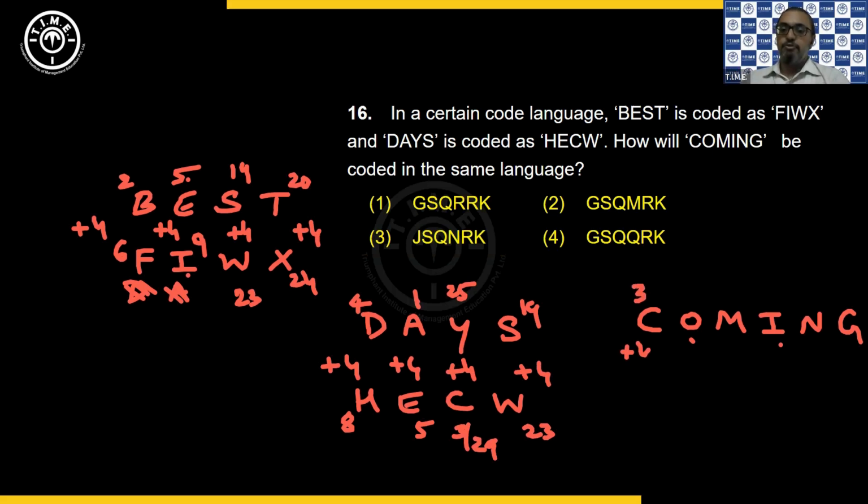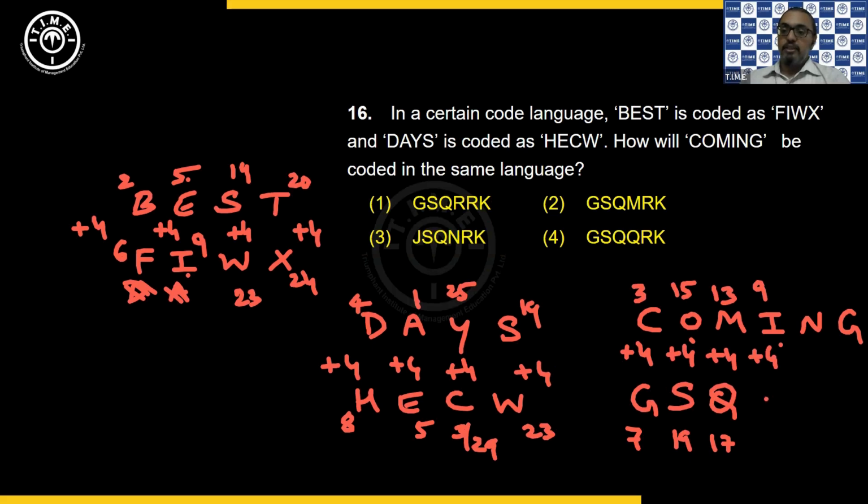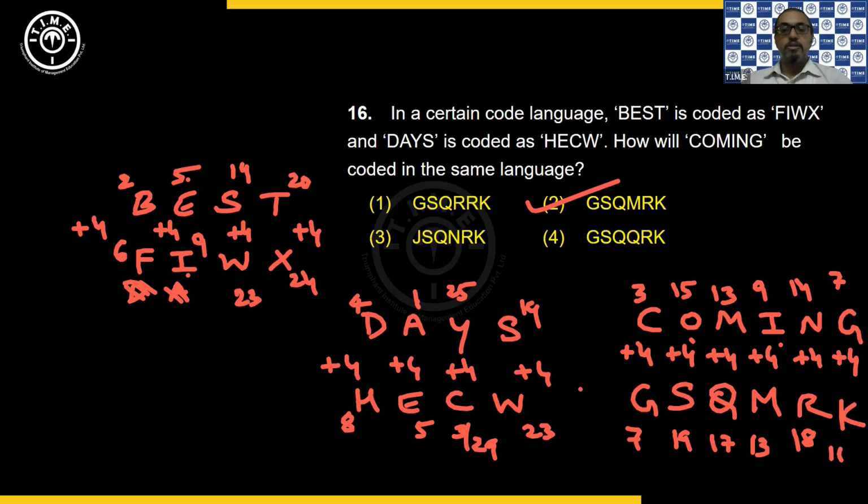So we have a 3 plus 4 is 7. 7 is G. Then O is 15 plus 4 is 19. 19 is S. So GS. Yeah, there are 3 options. Then next 13 plus 4 is 17. So that's a Q. Then 9 plus 4, 13. That's an M. GSQM. And that's available only in the second option. Correct? Yeah. So we have 14 plus 4, 18, which is R. 7 plus 4, 11, that is K. So that's how we get choice 2.